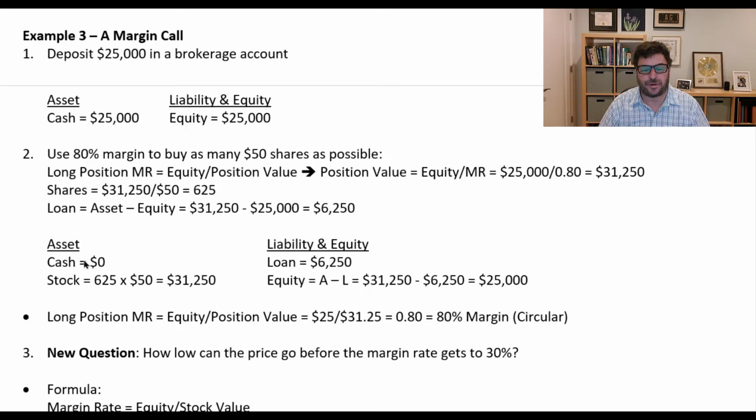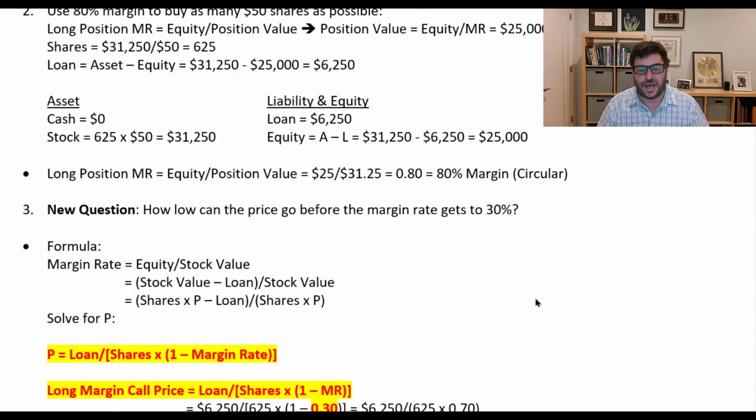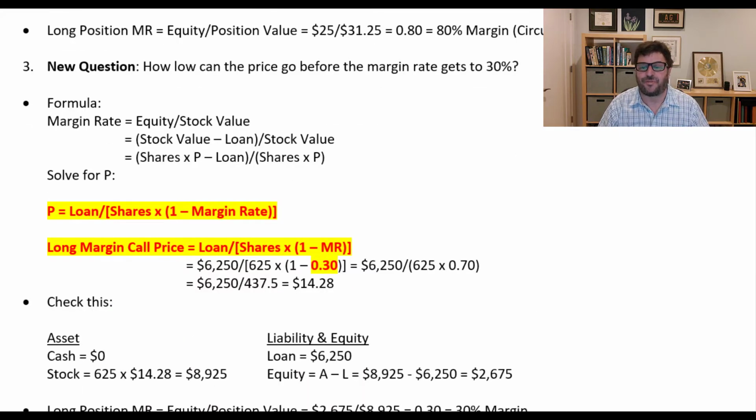And so here is what my balance sheet's going to look like. I'm going to spend all my cash, so cash will be zero. Stock is going to be 625 shares at $50 a share, so $31,250 worth of stock. My loan is going to be the $6,250, and my equity hasn't changed. It's the stock minus the loan, and that's the $25,000 in equity. And now I can just calculate my margin. I can see that it's the 25 divided by the 31.25, and I get the 80%, but of course this is circular. So the new question is this: how low can the stock price go before the margin rate gets to 30%?